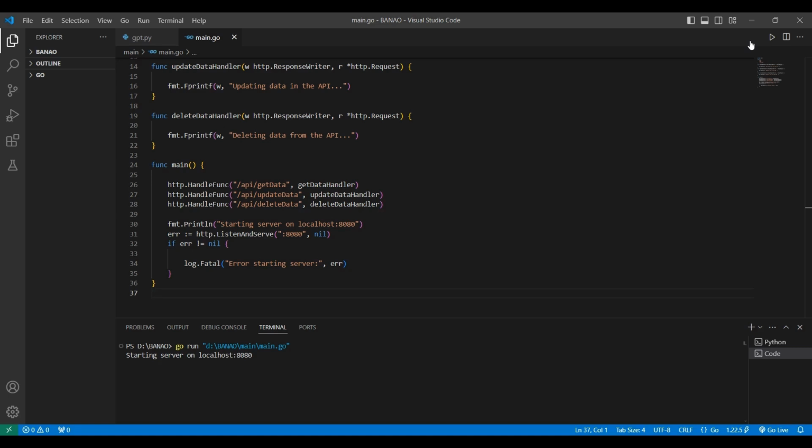Another real-world example is in the field of Internet of Things, IoT devices. Companies developing IoT solutions often use Go to build APIs for collecting sensor data, controlling devices remotely, and implementing machine learning algorithms for data analysis. These APIs enable seamless communication between various IoT devices and centralized servers, facilitating efficient data exchange and processing.